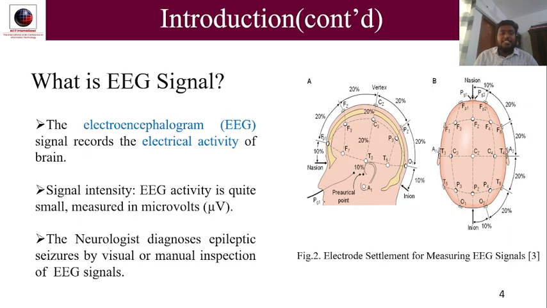What is EEG signal? The electroencephalogram signal records the electrical activity of the brain. The signal intensity is measured in time in terms of microvolts.